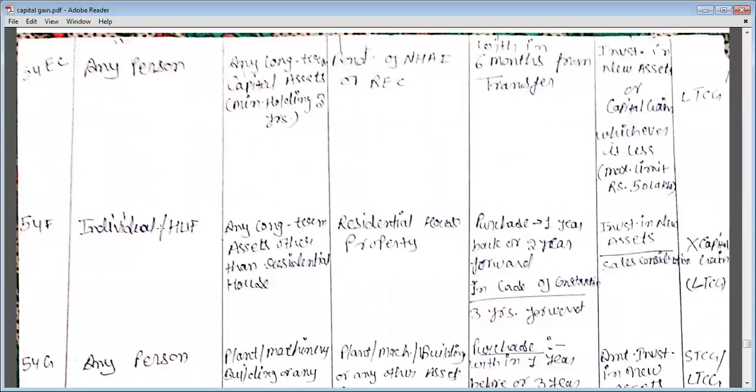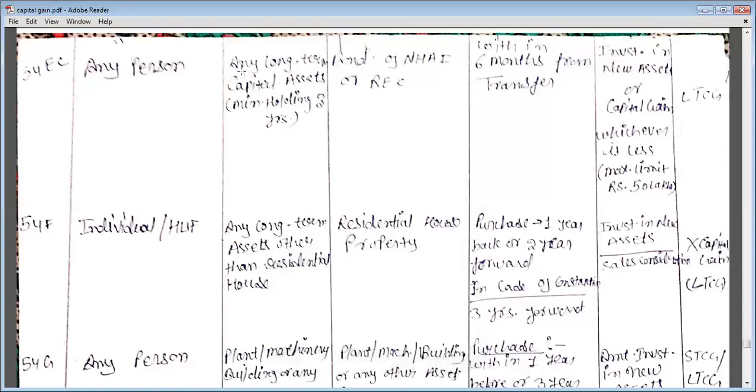Now the next section is section 54EC. This section is applicable on any person. It is not mandatory that it will be applicable on an individual or HUF. It will be applicable on every person, any person. It may be an AOP, a BOI, an individual, or many more persons. We have already discussed the definition of persons and which kinds of persons we include. So there may be any kind of person, and this section will be applicable to any kind of person.